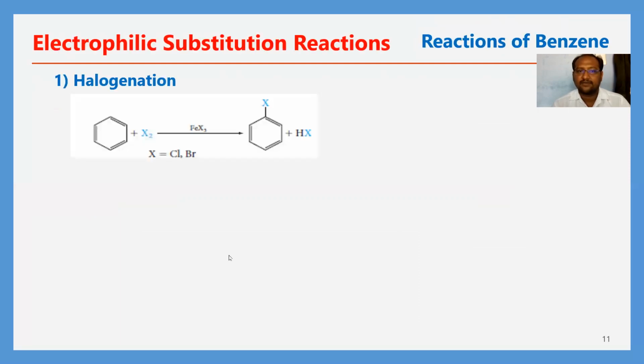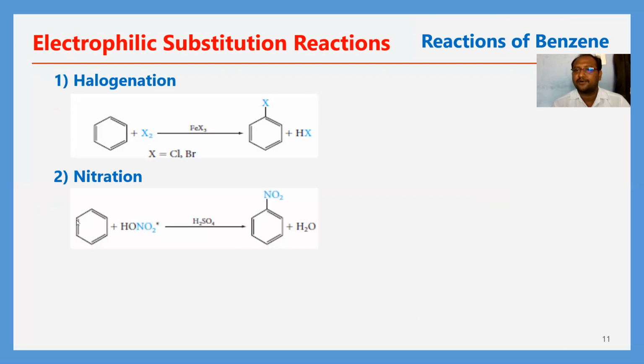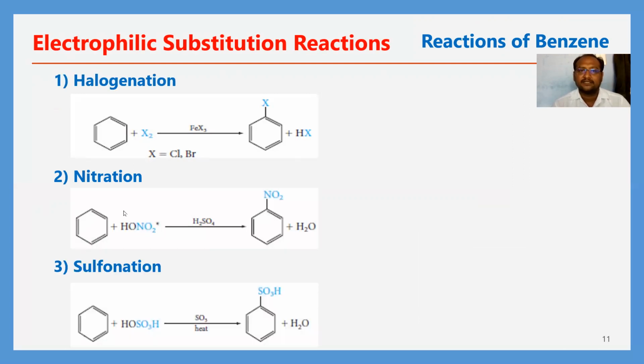Next, I'm going to discuss the reactions of benzene. We have already learned about the reactivity of benzene. Benzene mainly undergoes substitution reactions, not addition reactions.